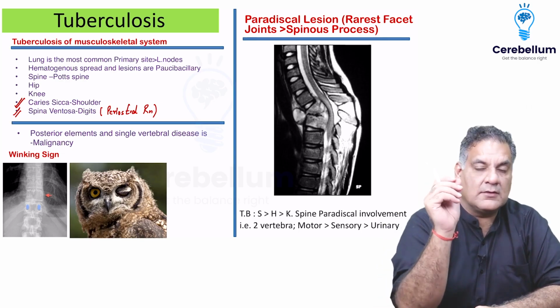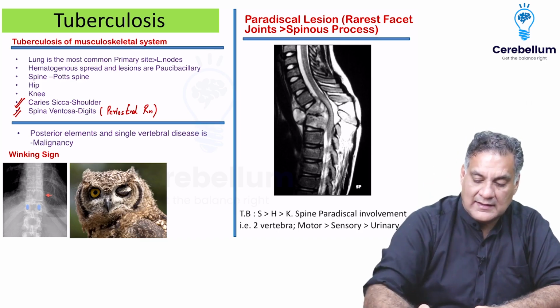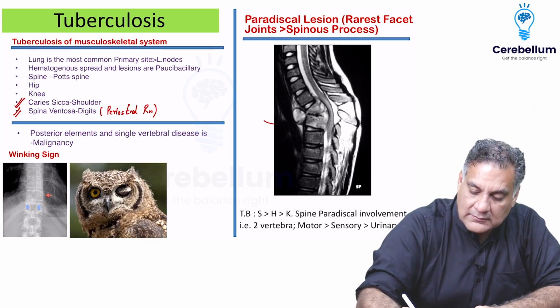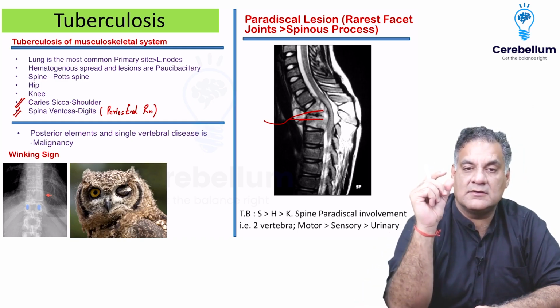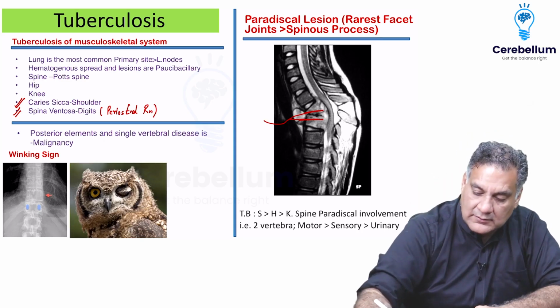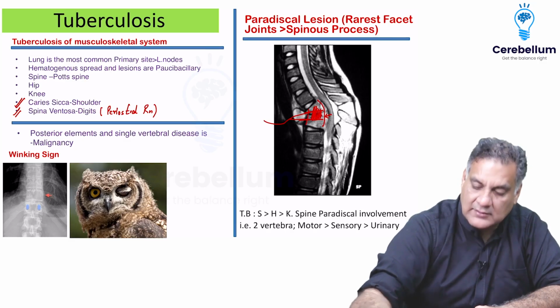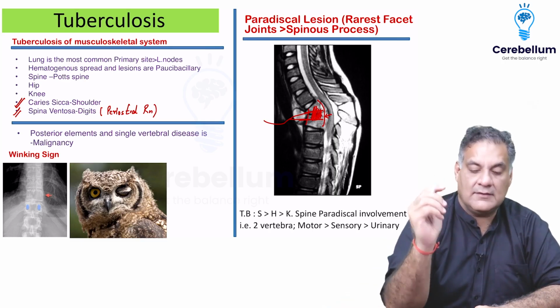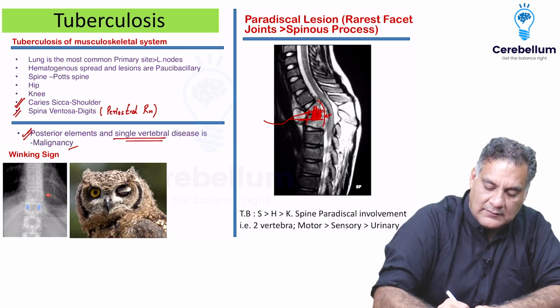Remember, tuberculosis involves the anterior part of the vertebrae, right? As the infection comes through the blood, the lower half of the upper vertebra and the upper half of the lower vertebra arise from the same mesodermal somite. So they have the same segmental artery. That is why tuberculosis will always involve two contiguous vertebrae. It's a disease which is anterior to the spinal cord, so it's called an anterior disease. That is why posterior element involvement, right, and single vertebral involvement is very rare in TB.